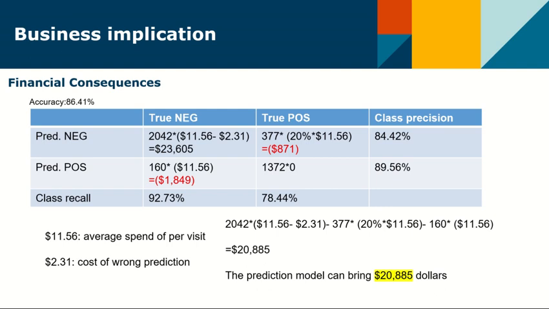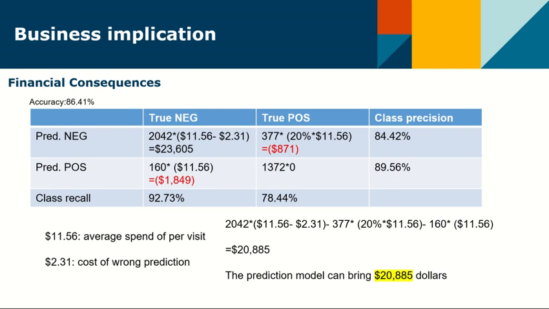However, there are also some costs of wrong prediction. In predicted positive and true negative sales, the prediction model did not catch this group of customers. So McDonald's is going to lose 160 customers because the model didn't catch them. Therefore, McDonald's will lose $1,849.